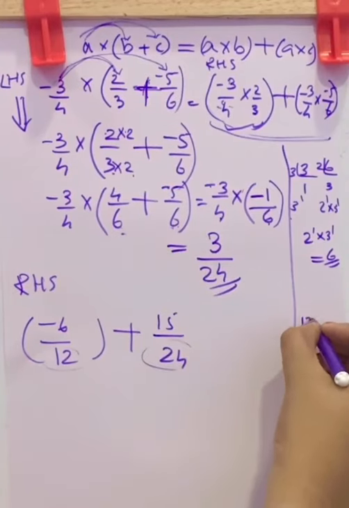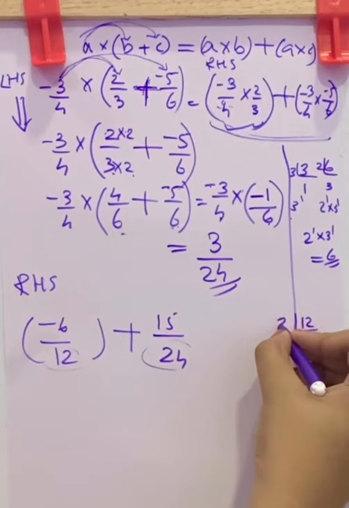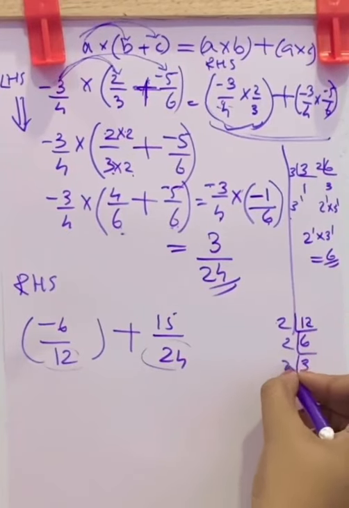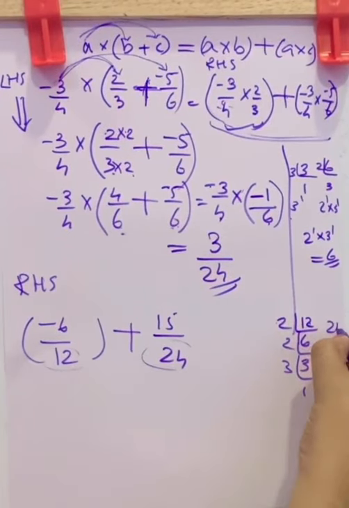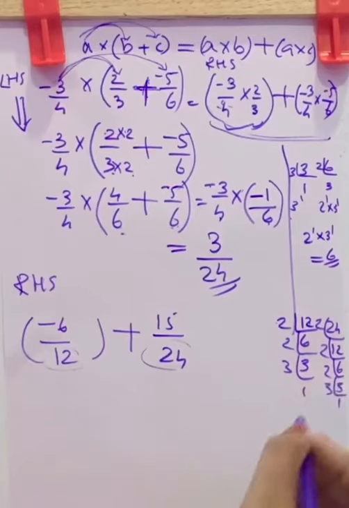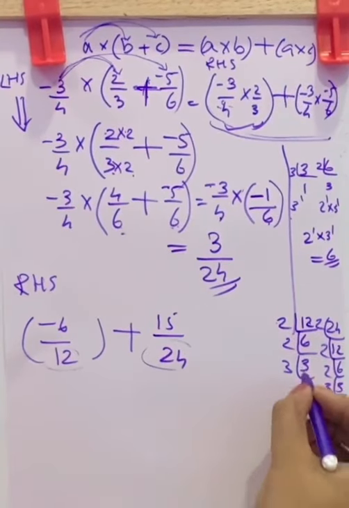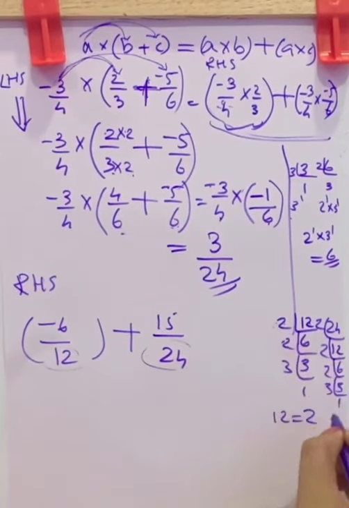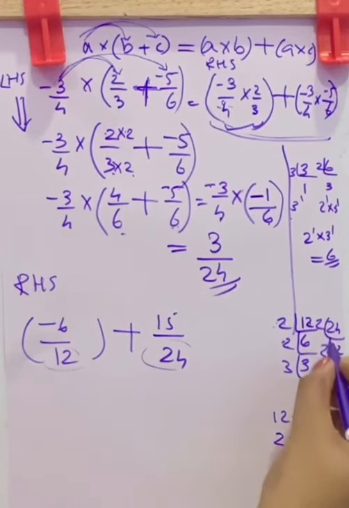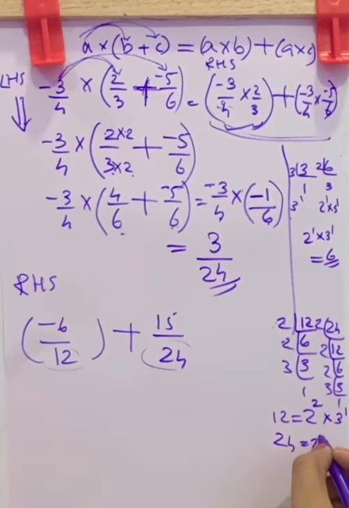We want to see the LCM. 12: 2 6s are 12, 2 3s are 6, 3 1s. Now 24: 2 12s are 24, 2 6s are 12, 2 3s are 6, 3. Now 12 we can write as 2 square into 3 raised to 1. Now 24 is 2 cube into 3 raised to 1.